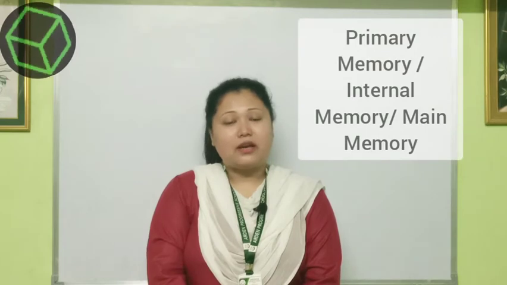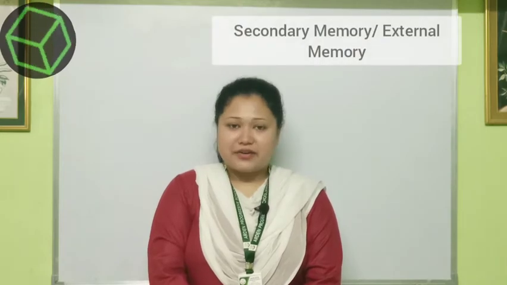In this video, we are going to continue chapter number 2, computer memory. You all know computer saves memory in 2 digits, that is 0 and 1. 0 and 1 is called binary digits. Computer memory is categorized into two different types: primary memory, also known as main memory or internal memory, and the second category is secondary memory, also known as external memory. So today in this video we are going to learn about primary memory.